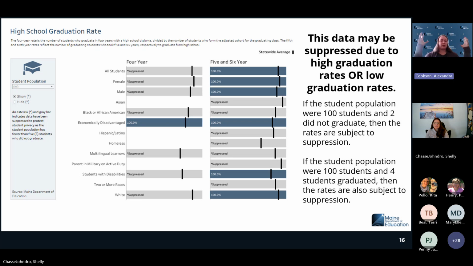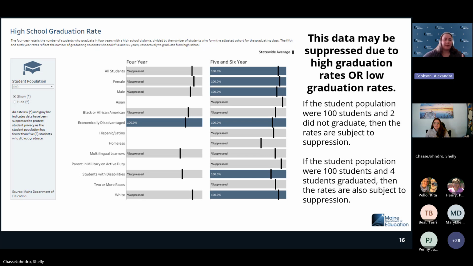If we identify the total number of students as 100 and 98% of them graduated, we would know that 2% did not graduate. It is also true if the student population were 100 and 4 students did graduate, we would have to suppress that because we would be able to identify those 4 students that graduated, potentially using basic intuition.